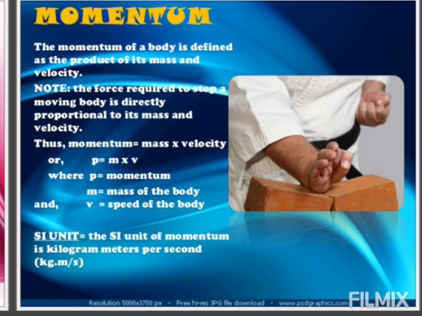यहाँ से हम conclude करते हैं कि force required to stop a moving body is directly dependent upon its mass.